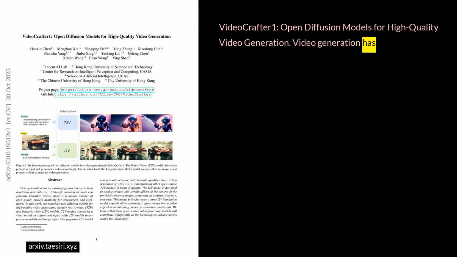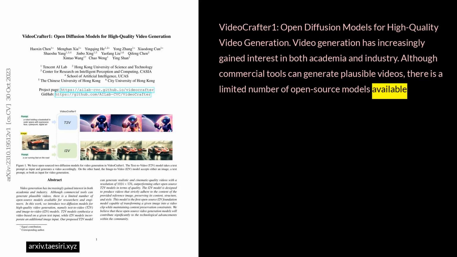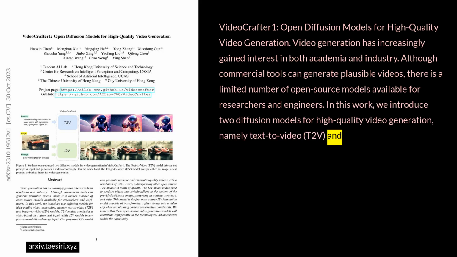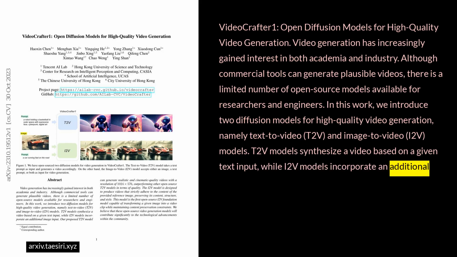VideoCrafter1: Open diffusion models for high-quality video generation. Video generation has increasingly gained interest in both academia and industry. Although commercial tools can generate plausible videos, there is a limited number of open-source models available for researchers and engineers. In this work, we introduce two diffusion models for high-quality video generation, namely text-to-video, T2V, and image-to-video, I2V models. T2V models synthesize a video based on a given text input, while I2V models incorporate an additional image input.